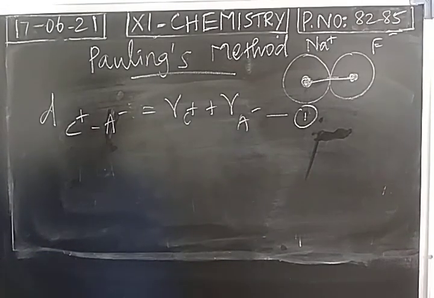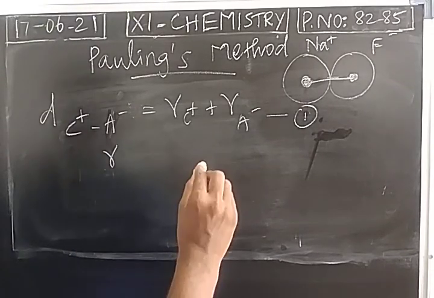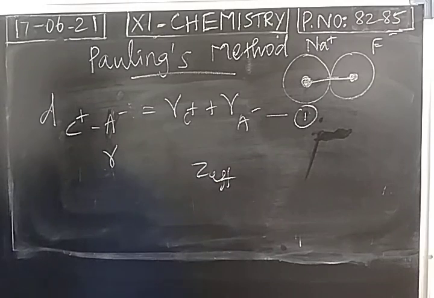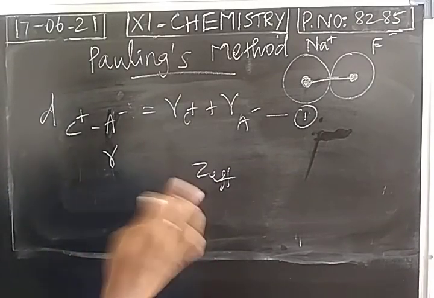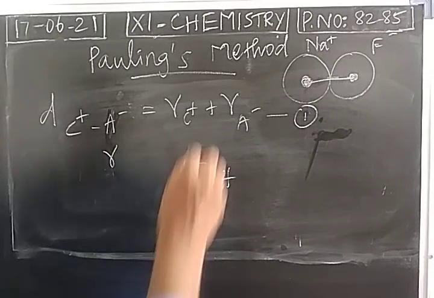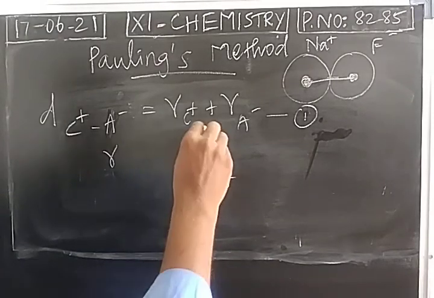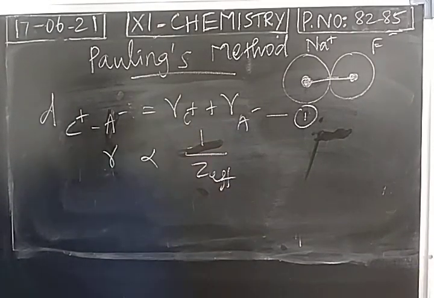The next point, what is the relationship between radius and effective nuclear charge? So last class we studied these two factors are inversely proportional to each other. When you take periods, left to right, atomic radius decreases, but effective nuclear charge increases, isn't it?